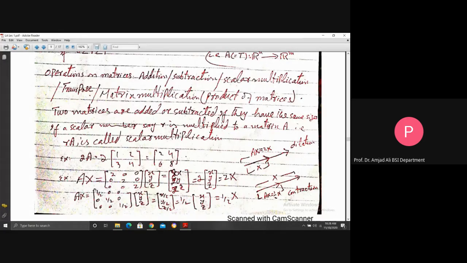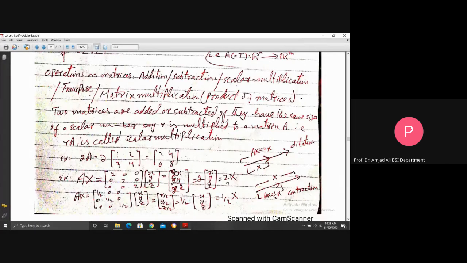If you apply this A as a transformation on a vector, then you see 2x plus 0 becomes 2x, 0 plus 2y plus 0 is 2y, similarly 0, 0 plus 2z. 2 is common times x, y, z, and that x, y, z is again labeled by capital X. So you see Ax is equal to 2x.